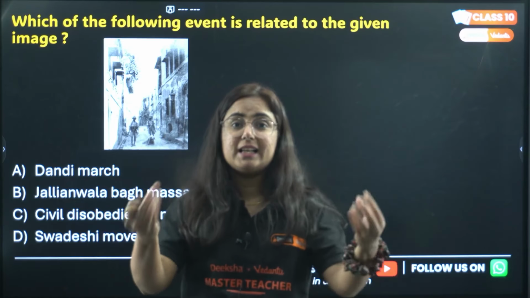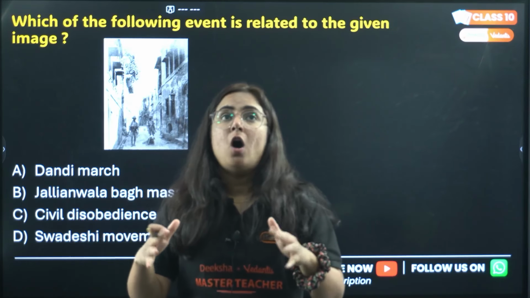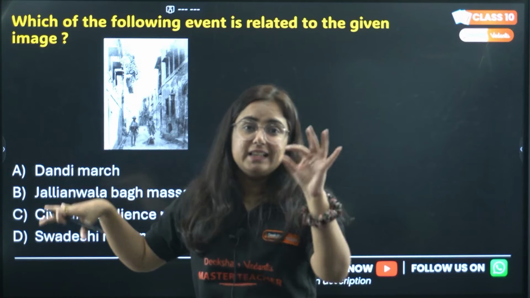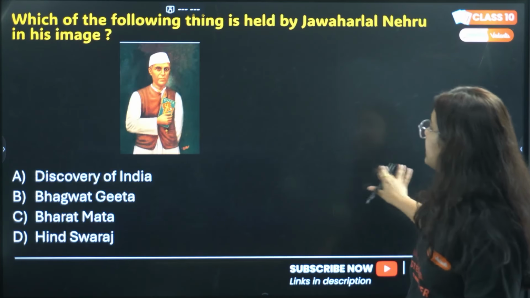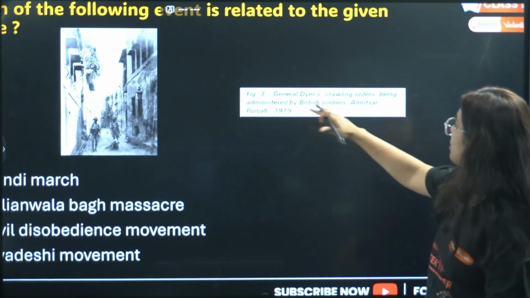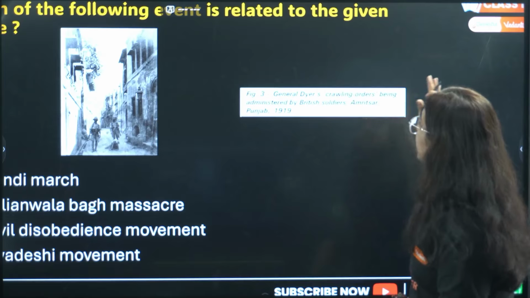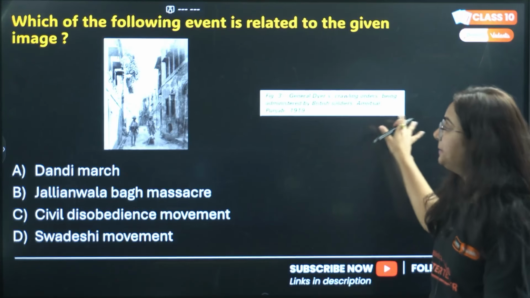I literally get goosebumps every time I study or talk about Jallianwala Bagh. So this is the picture from the incident, the Jallianwala Bagh massacre. Here we have a description: General Dyer's crawling orders being administered by a British officer in Amritsar, Punjab, 1919. Get it?